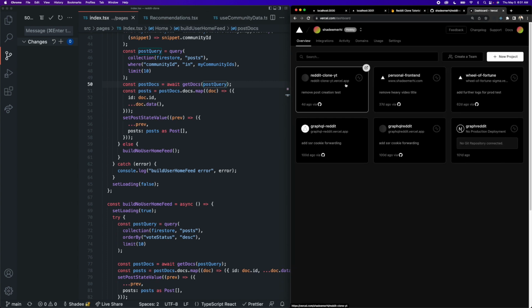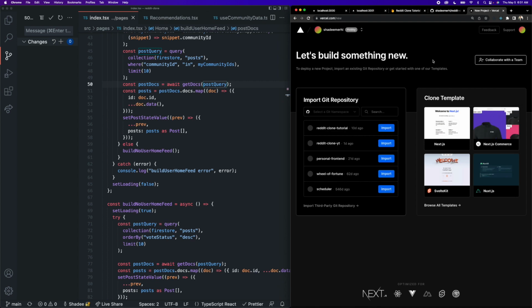Okay, and I already have some projects created here. This is the demo over here. So what you're going to want to do is create an account if you do not have one. And once you are logged in, you'll see some sort of dashboard where all of your projects are, and there will be some sort of button where you can create a new project. And this is where we're actually going to connect our repository.